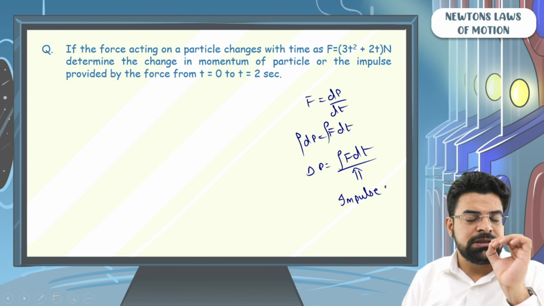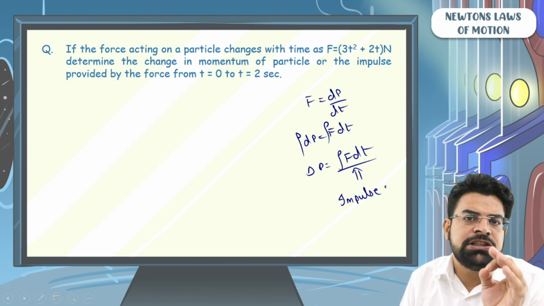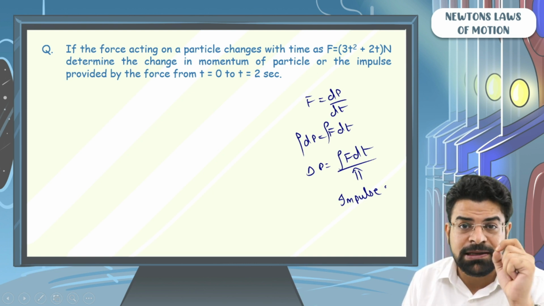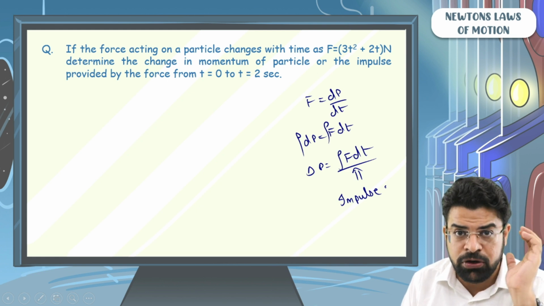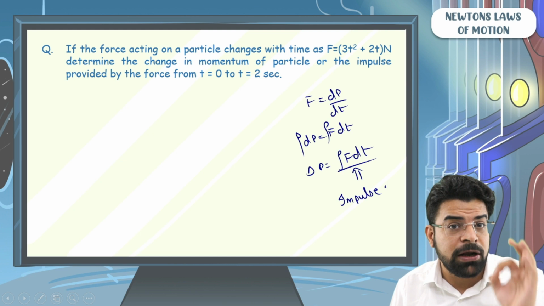So beta, just remember, impulse provided is nothing but the change in momentum of the body. The impulse provided to a body is nothing but the change in momentum of the body.